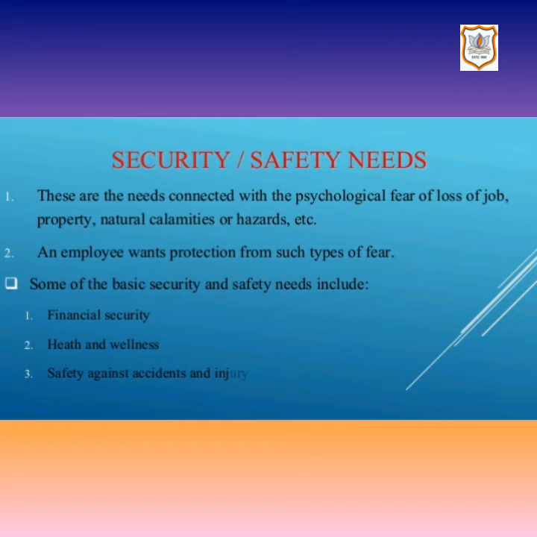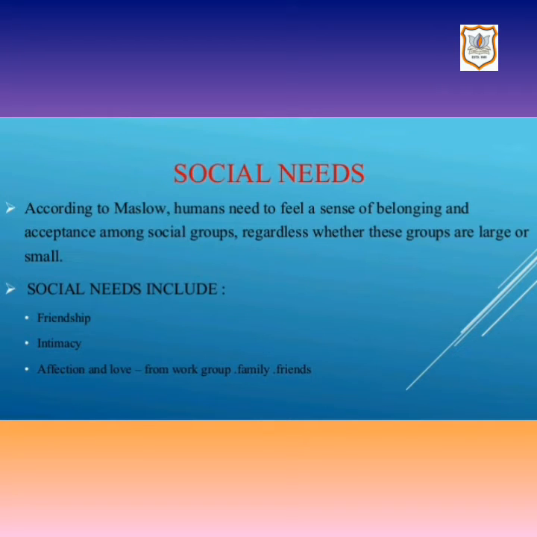Now let's have a look at social needs. According to Maslow, humans need to feel a sense of belonging and acceptance among social groups, regardless of whether these groups are large or small. Once security measures are taken, after that, social needs arise. We all know that man is a social animal.